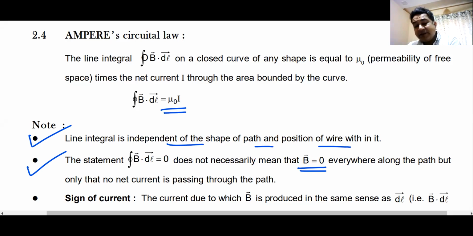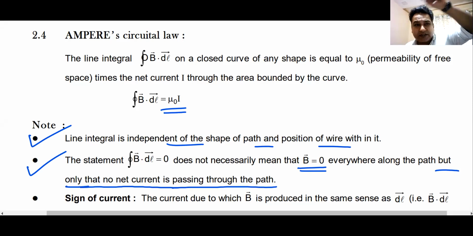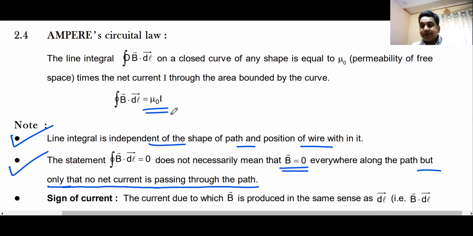B can be zero, B may not be zero, but it means that there is no net current passing through the path. Am I clear?